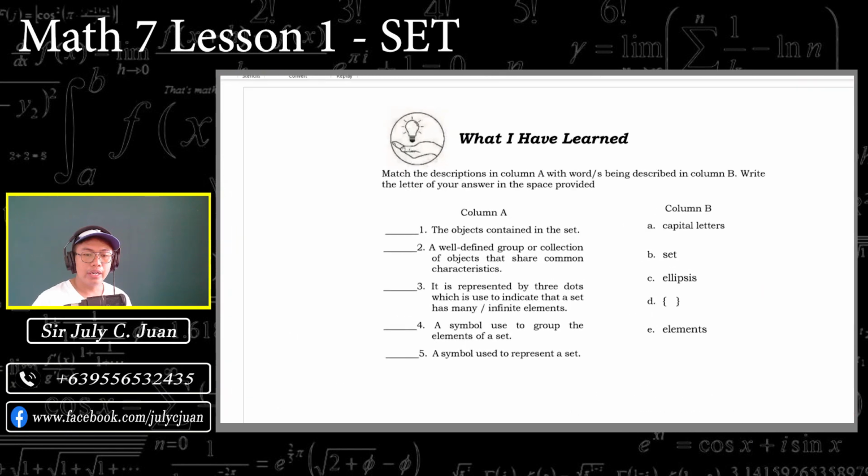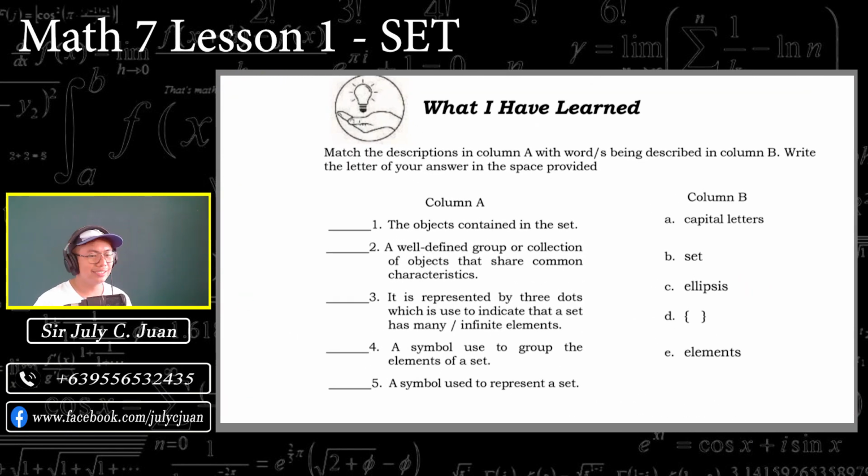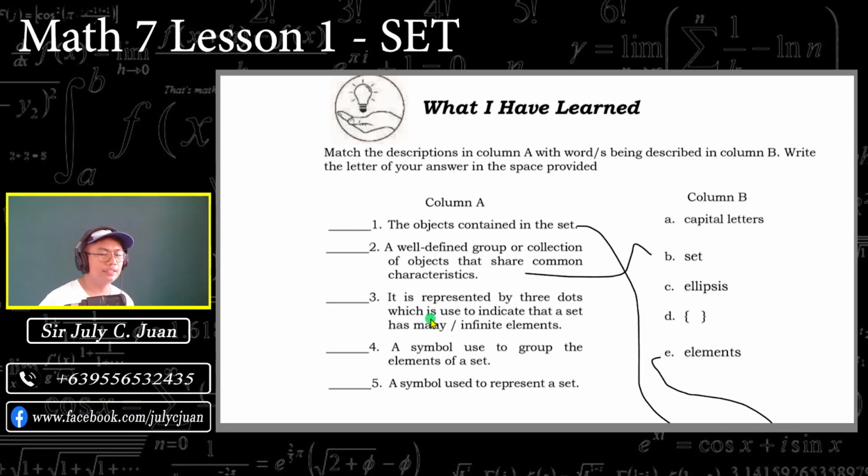And now, what I have learned. Try natin sagutan ito. So let us try to answer this one. The objects contained in a set. Ang tawag natin doon, of course, that is elements. Okay, so next. Well-defined group or collection of objects that share a common characteristic. Anong tawag natin dyan? Okay, of course, that is a set. Next, number 3. It is represented by 3 dots. Anong tawag natin sa 3 dots na yan? Oh, that is what we call ellipsis.